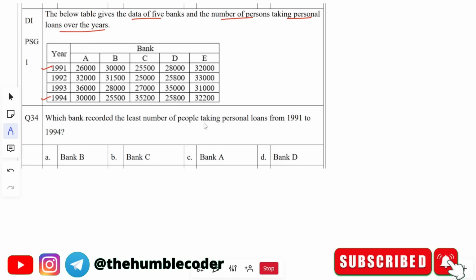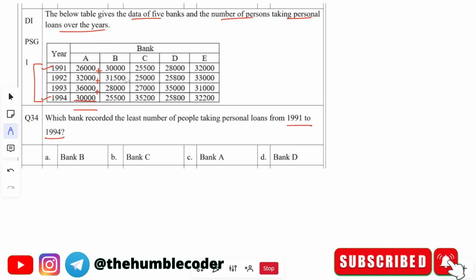Which bank recorded the least number of people taking personal loans from 1991 to 1994? Guys, understand that the range given to us is the complete range. Out of this, we have to tell which of the banks has the least number of people who have taken the loan. How can we find that? We have to sum all the values for each bank, and then we will get the number of people from 1991 to 1994 who have taken loans from that bank.